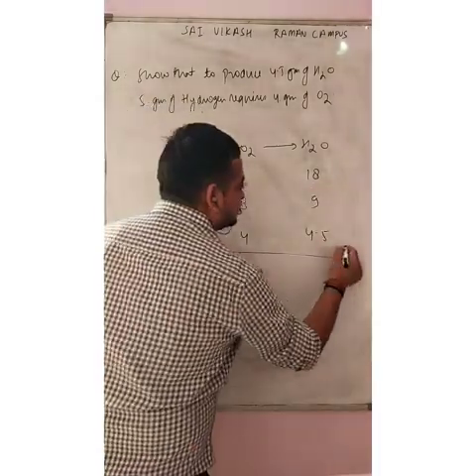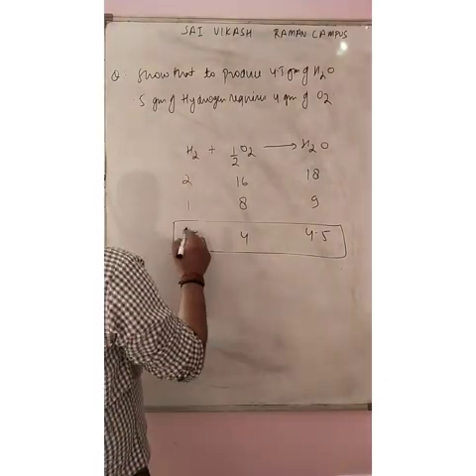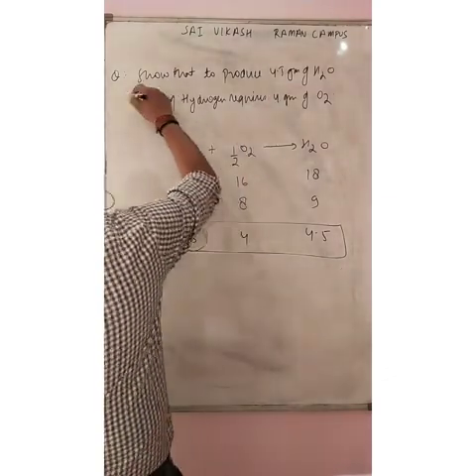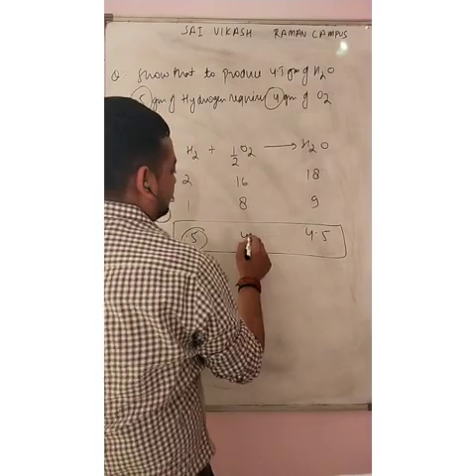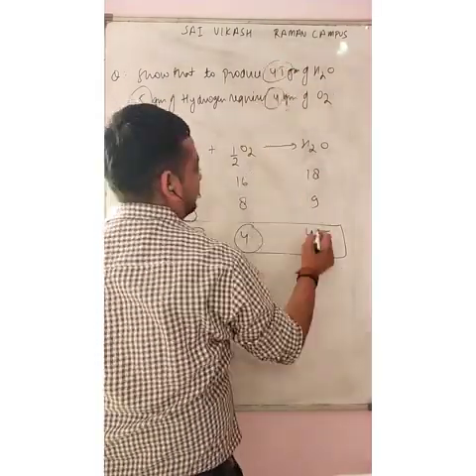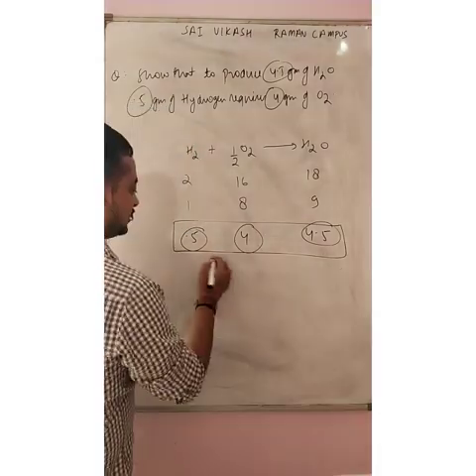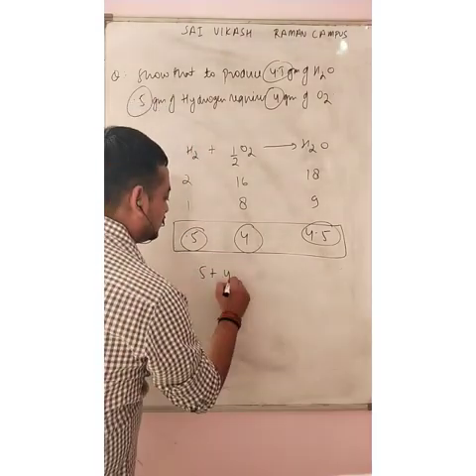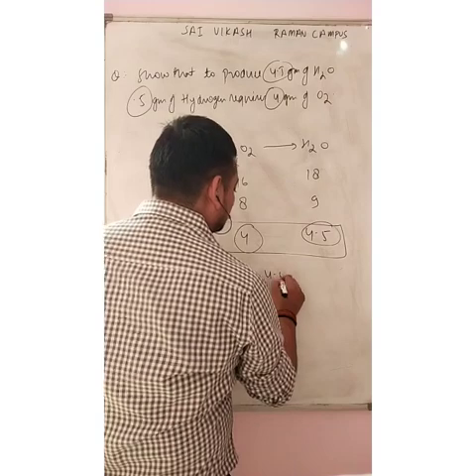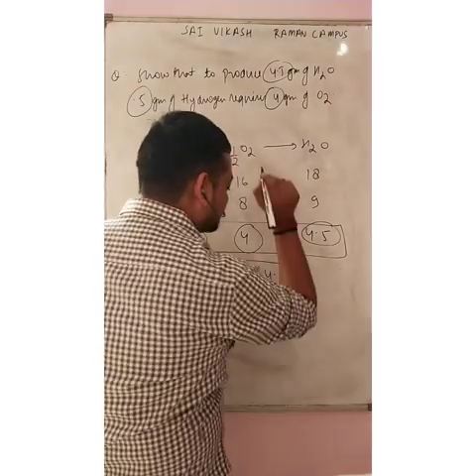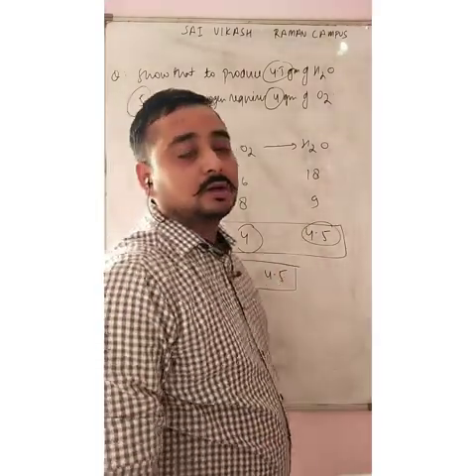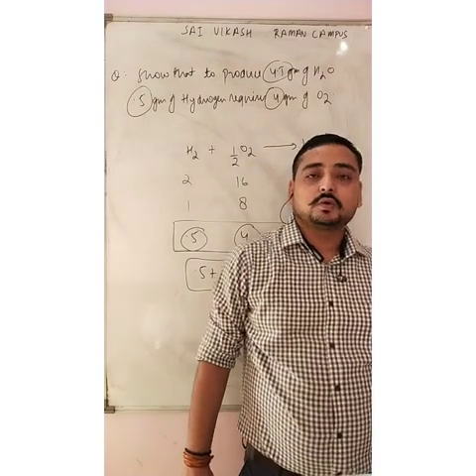We can easily check this data here, 4 gram and 4.5 gram. And this principle also states that the mass on the reactant side is equal to the mass on the product side. That is what the law of conservation of mass told us.